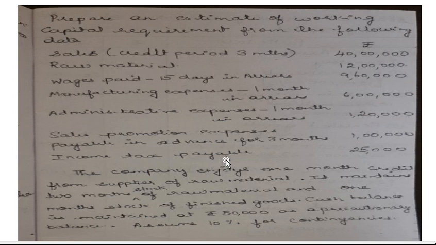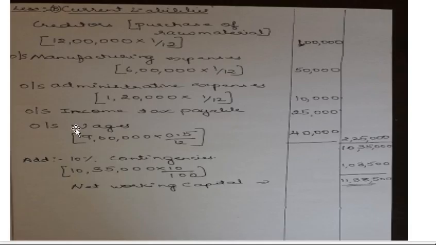Here they have not mentioned months, so the total amount is outstanding and will be shown here, that is 25,000. So we have to write in the current liabilities, income tax payable 25,000.